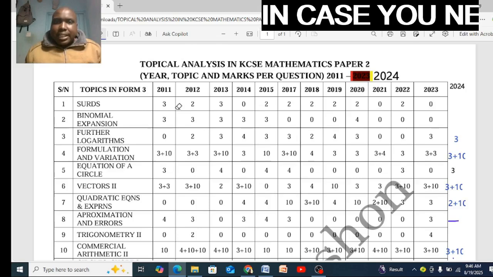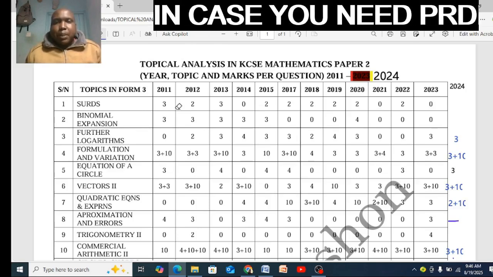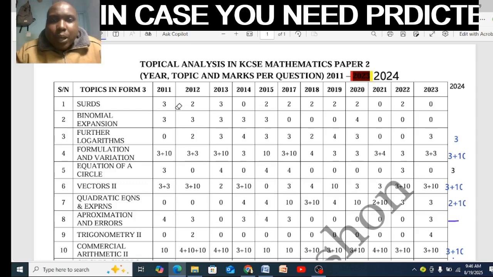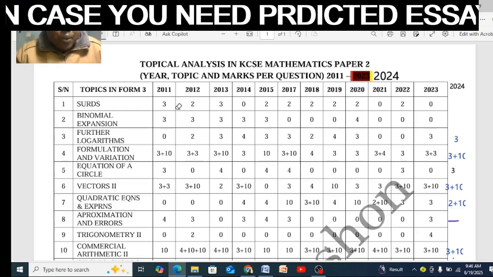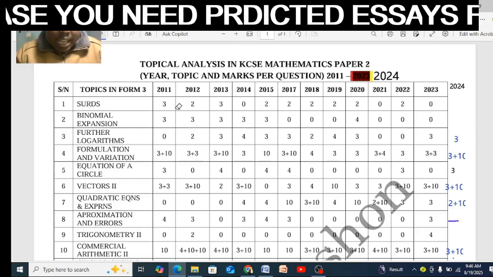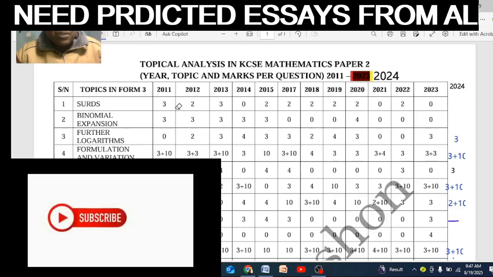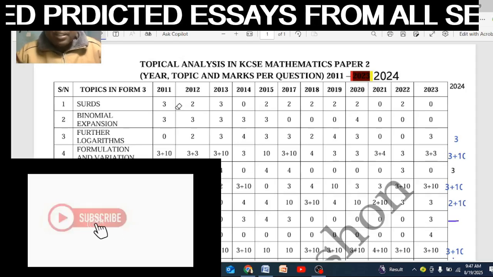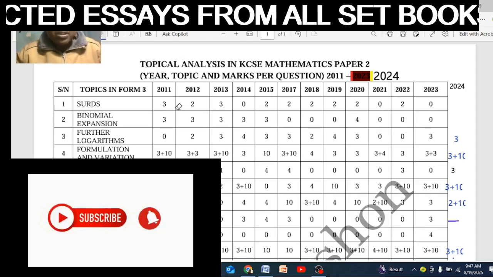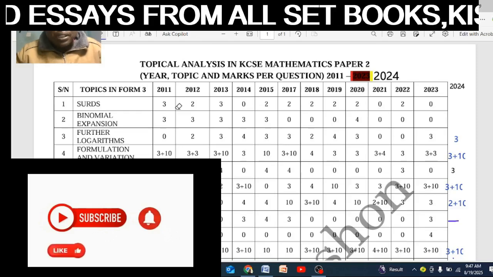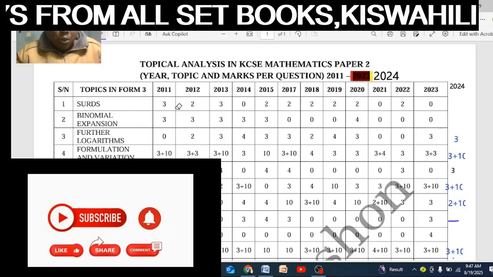Mathematical analysis in KCSE, topical analysis in KCSE Mathematics Paper 2. We are looking at the year 2011 to 2012. From here, you can see we have SATs, and we have the topics, Form 3. Remember, for Paper 2 Mathematics, we have topics in Form 3 and topics in Form 4 only. That's where Paper 2 comes from.